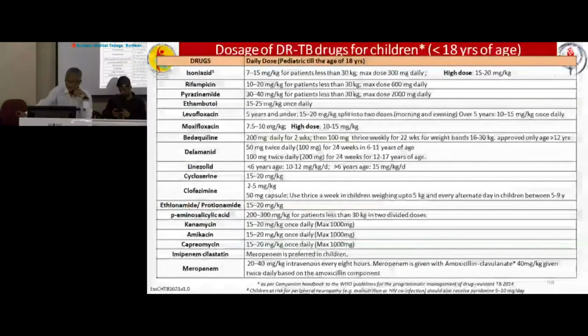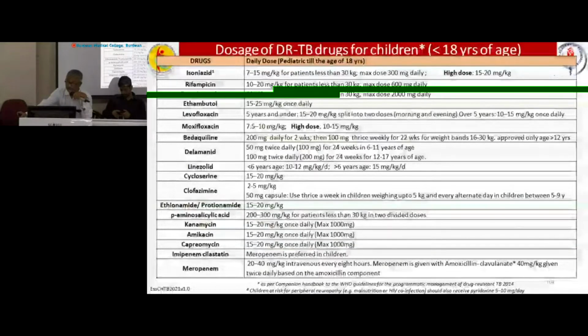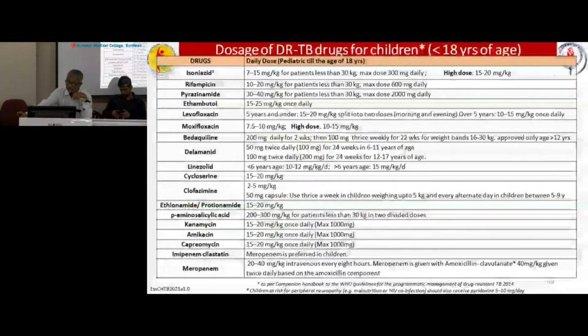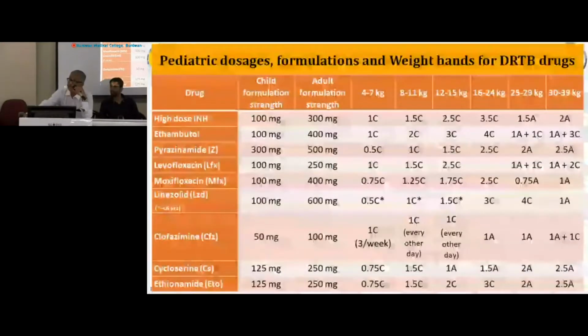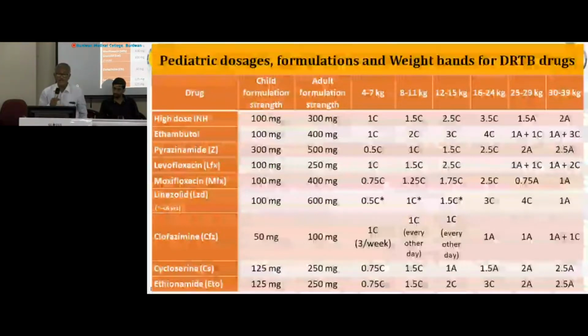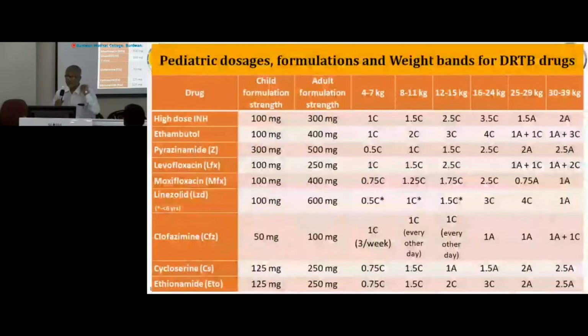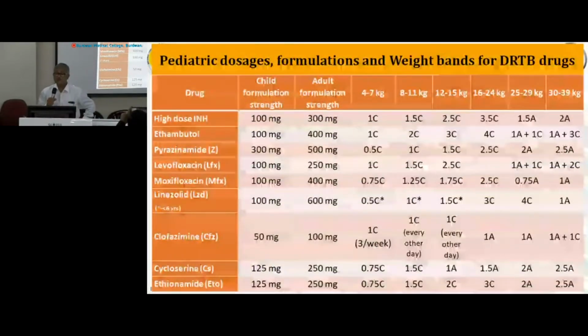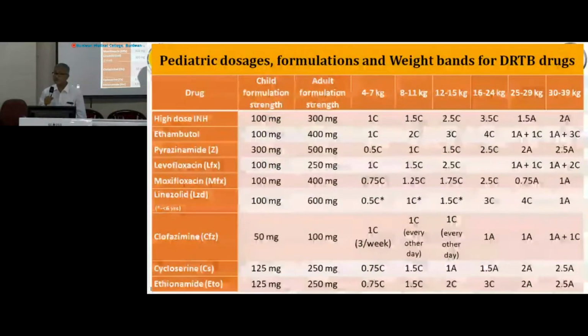And meropenem. Meropenem is preferred in children in imipenem cilastatin group. 20 to 40 milligram per kg intravenous every 8 hours it should be given. And now we should remember these weight bands. Weight band is very much important. High dose INH: children formulation strength is 100 milligram, adult 300 milligram. In this way, doses are given. And now weight bands: 4 to 7 kg, 8 to 11, 12 to 15, 16 to 24, 25 to 29 and 30 to 39.